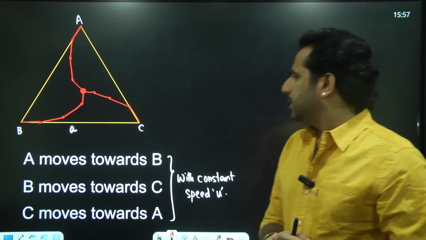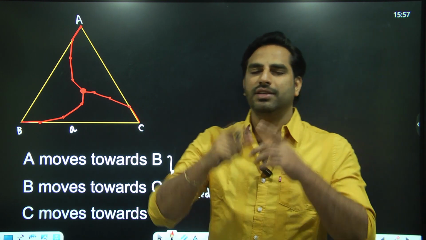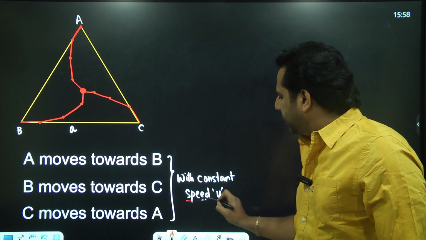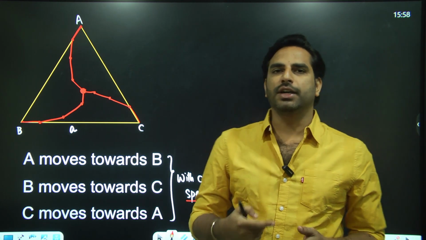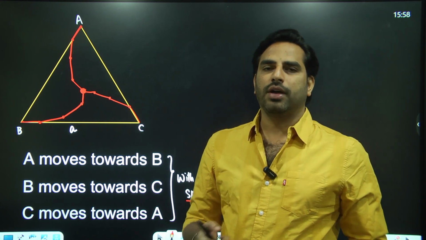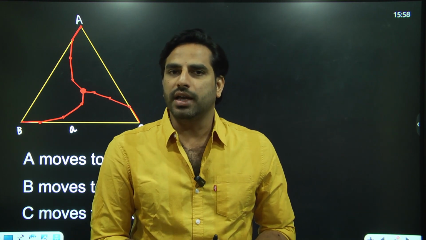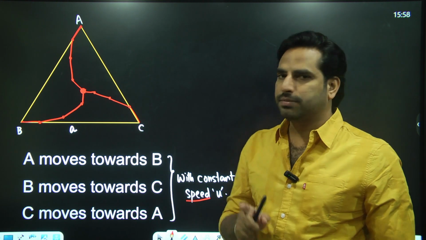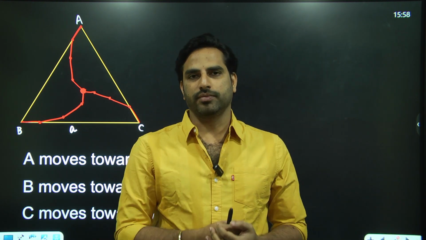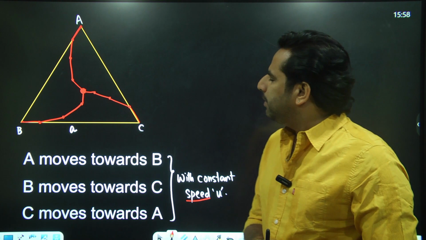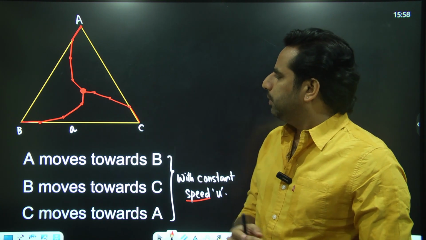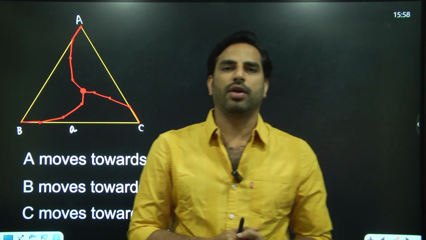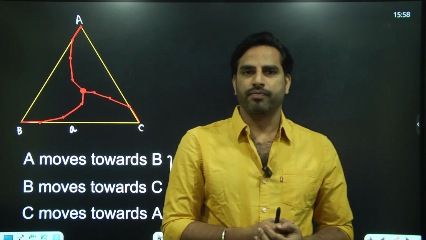It is not given in the question that A, B and C are moving along the edges of this triangle. Constant speed u, they are only maintaining constant magnitude, but it is not constant velocity. The path that A, B and C will trace following these conditions would be a spiral path. It is not a straight line path. So they will meet, and by symmetry we can say that they are meeting exactly at the center of this triangle, which is known as the centroid of the equilateral triangle.